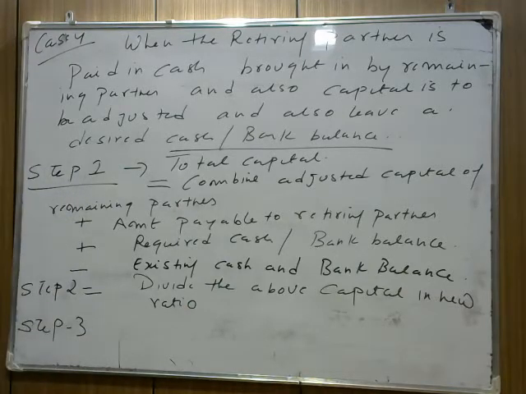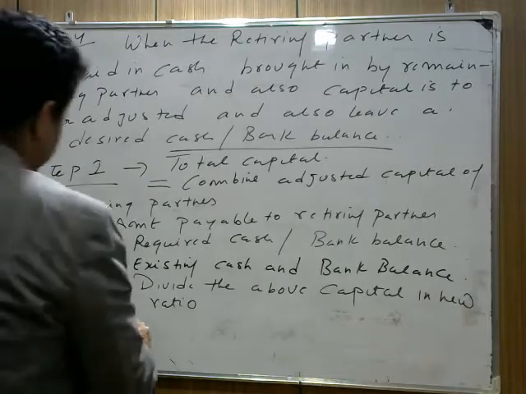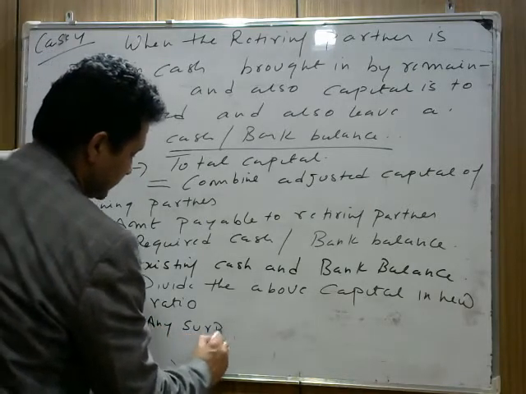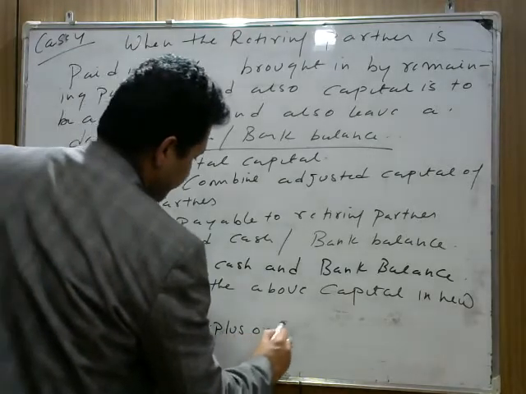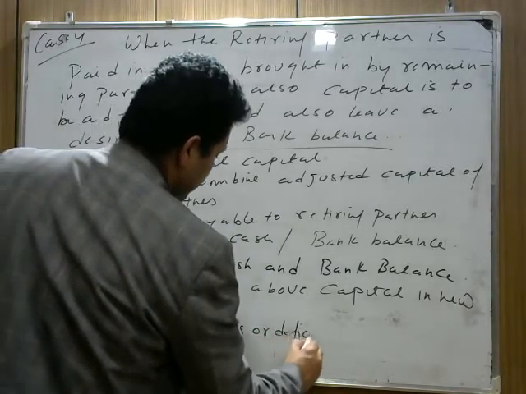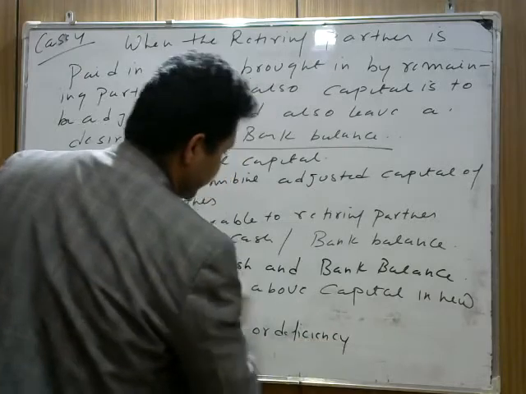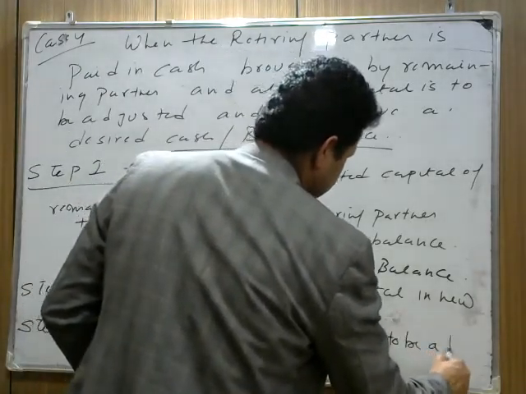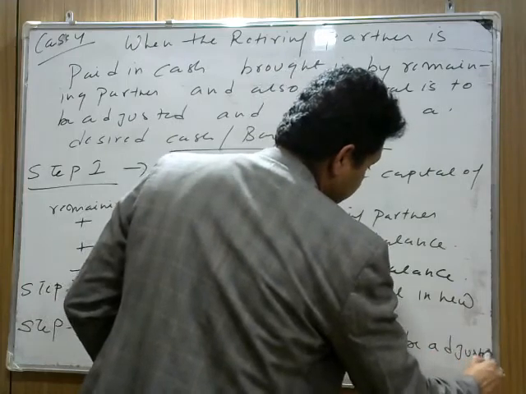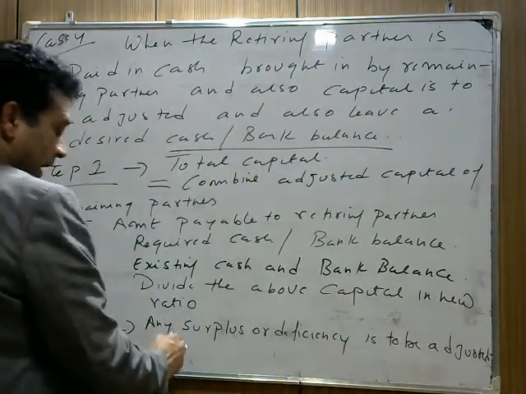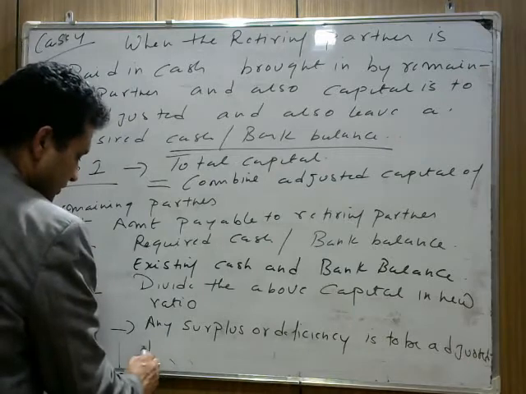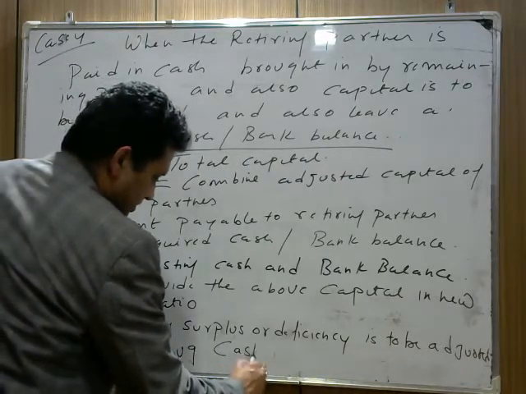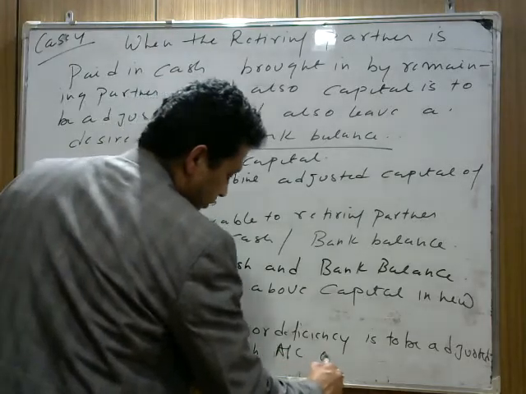Step 3: any surplus or deficiency, कोई भी surplus है या deficiency है, is to be adjusted not through current account, because we are leaving the cash balance. So any surplus or deficiency is to be adjusted through cash account only.